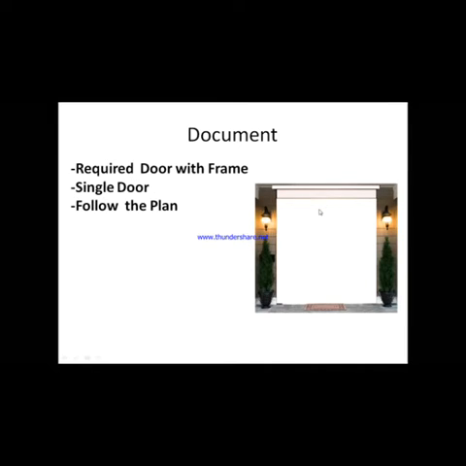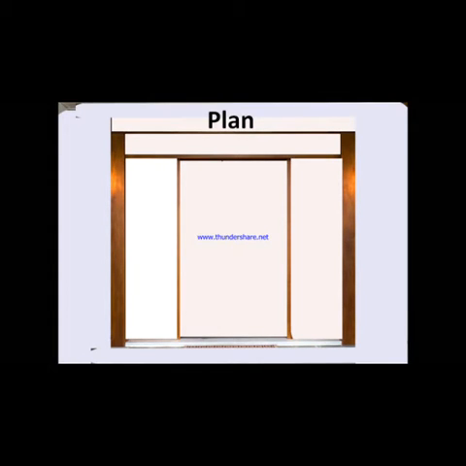Initially the frame was developed, meaning the borders surrounding the door. This was developed in the first sprint. In the second sprint his requirement is to develop a single door. That is documented in the documentation session. This is the initial plan.